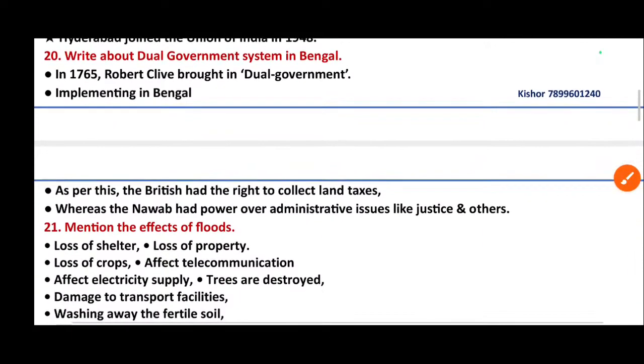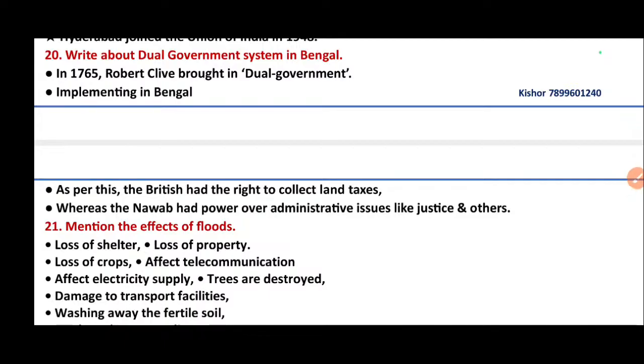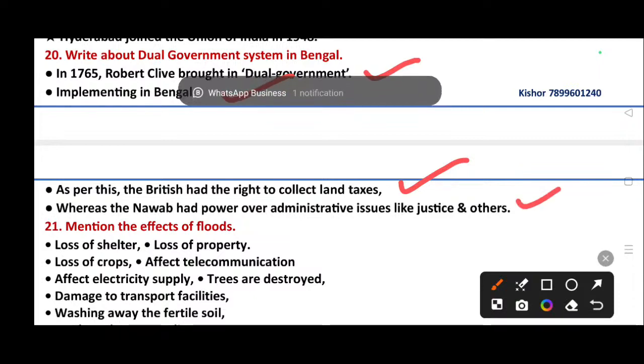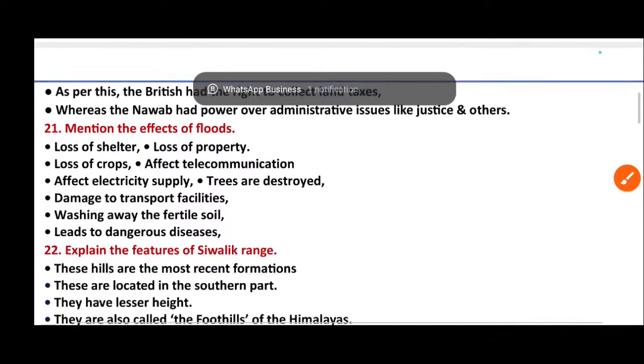Question number 20. Write about the dual government system in Bengal. Answer. In 1765, Robert Clive brought in the dual government, implementing it in Bengal. As per this, the British had the right to collect land taxes, whereas the Nawab had power over administrative issues like justice and others.